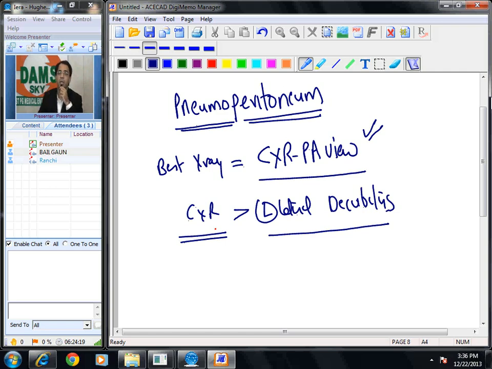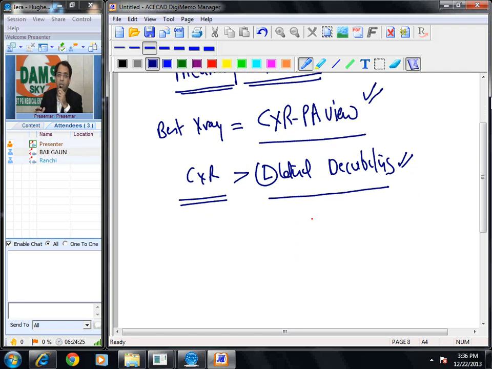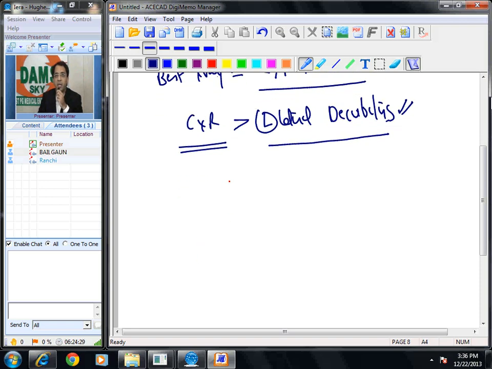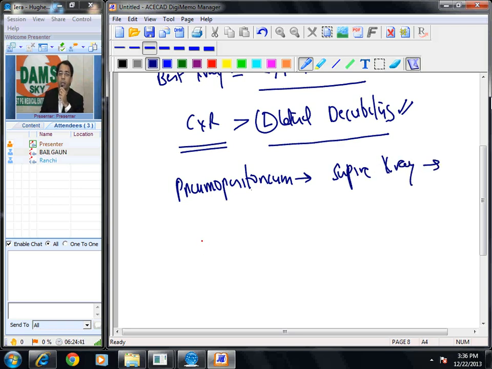Okay. Now once I am sure of this, let us remember one more thing. Can I identify pneumoperitoneum on a supine X-ray? If the patient is lying supine, where will the gas go?